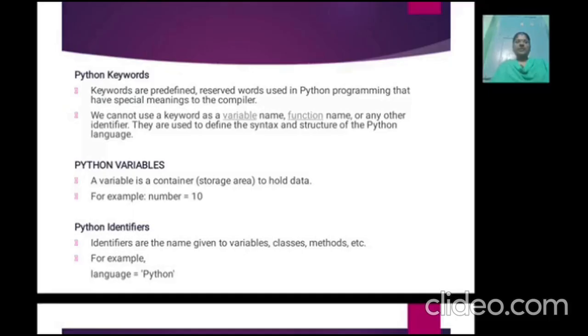Python variable. A variable is a container, that is a storage area, to hold data. For example, number equal to 10. So number is a variable, it holds the value 10. Python identifiers. Identifiers are the names given to variables, classes, methods, and so on. For example, language equal to Python.